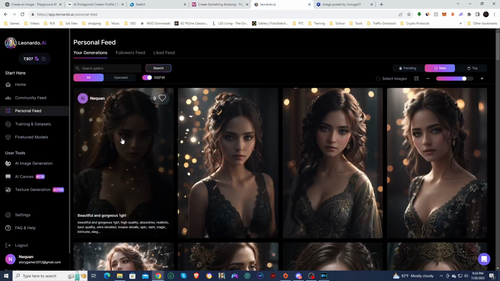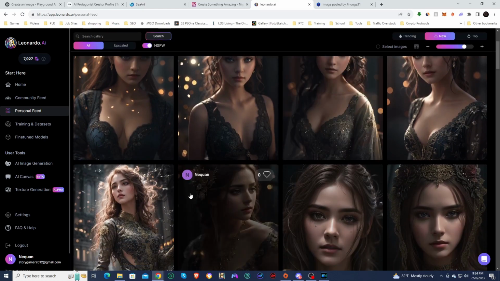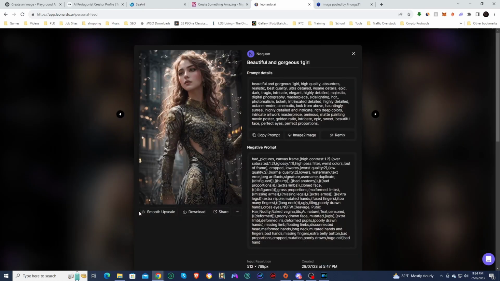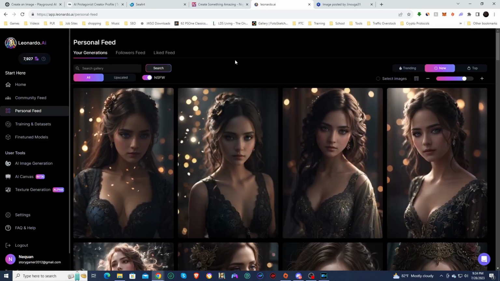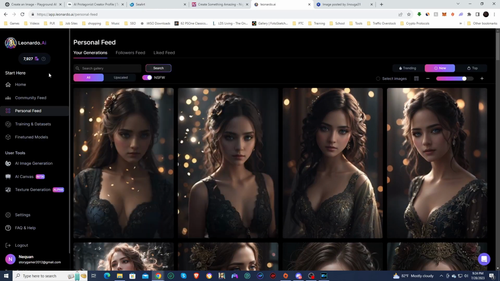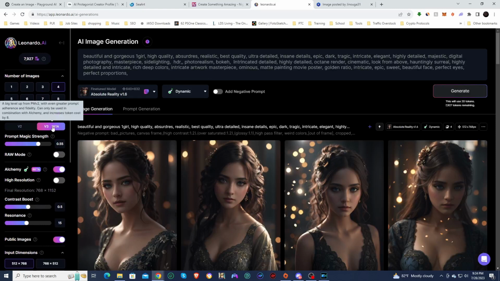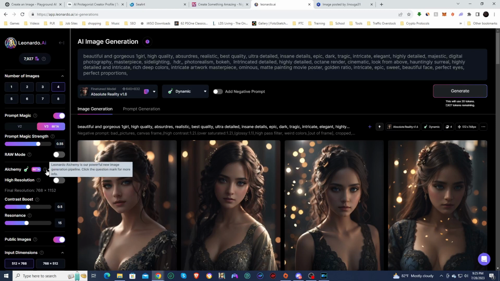So the last one we're going to be checking out is Leonardo. So you can see I've created a lot of stuff with Leonardo AI already. And this is probably one of the best things that I've done recently. Now the way Leonardo AI works, in order to use Stable Diffusion XL, you have to use their Prompt Magic v3 along with their Alchemy pipeline. And so let me go to image generation. So you need the v3 and you need the Alchemy pipeline on. Alchemy is only for upgraded members right now, so you need to be a pro member to use the Alchemy.